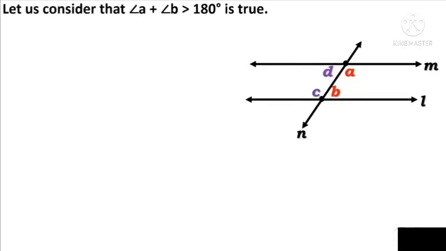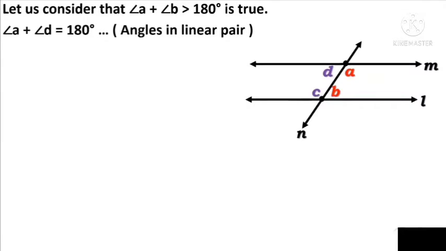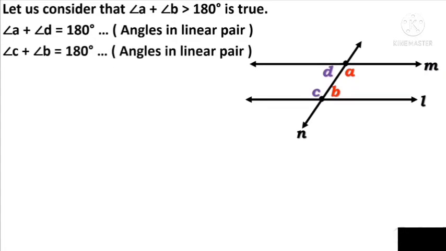Now let us suppose that angle A plus angle B is greater than 180 degrees is a true statement. But angle A plus angle D is equal to 180 degrees, as they are angles of a linear pair. Angle C plus angle B is equal to 180 degrees.